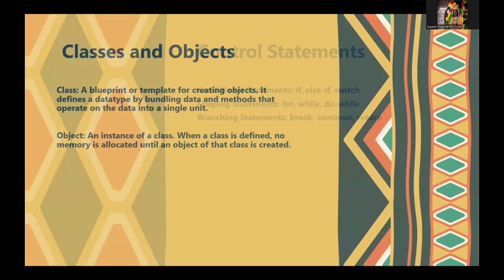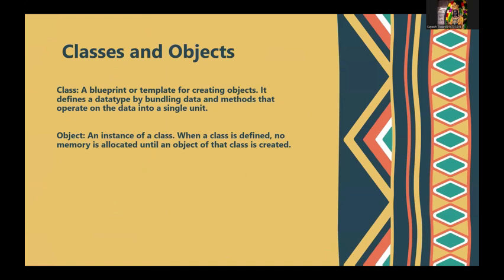Now let's move on to classes and objects. What exactly is a class? A class is a blueprint or a template for creating objects. It defines a data type by bundling data and methods that operate on the data into a single unit. So a class is just like a blueprint or a template from which objects are created. We create a class, and on the basis of the class we create the objects.